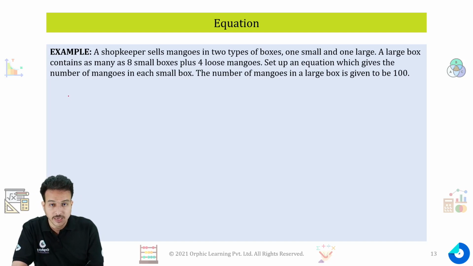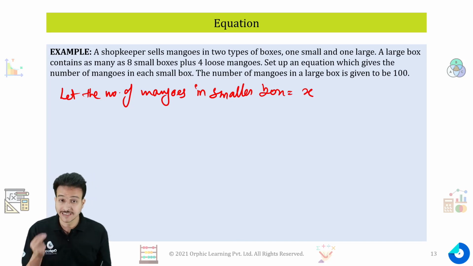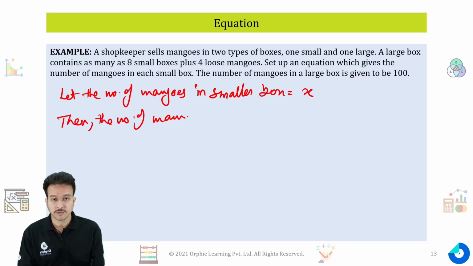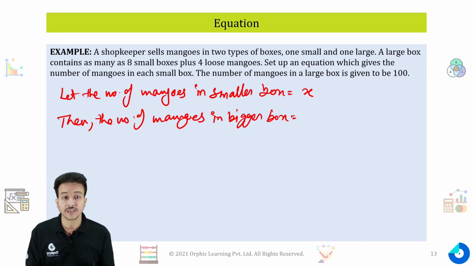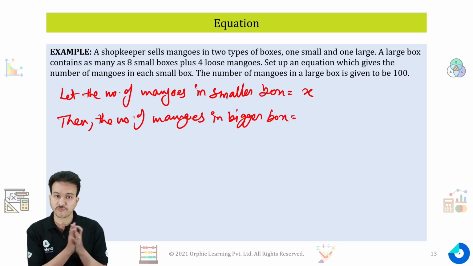So I am taking it as, let the number of mangoes in a smaller box be x. So the number of mangoes in a smaller box is x, then the number of mangoes in the larger box will be equal to... Now it is given that the larger box contains as many as 8 small boxes plus 4 loose mangoes.